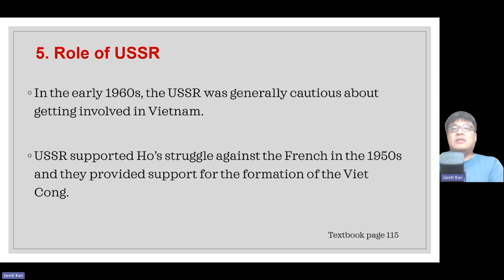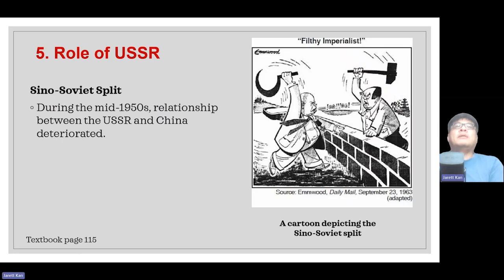In the 1950s, the USSR did support Ho's struggle against the French, if you can recall, at the early stages of the first Indochina War. The USSR did give some support, and provided support for the formation of the Viet Cong. But during the mid 1950s, the relationship between the USSR and China started to deteriorate.